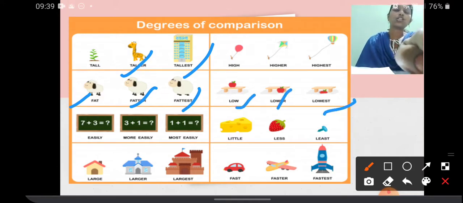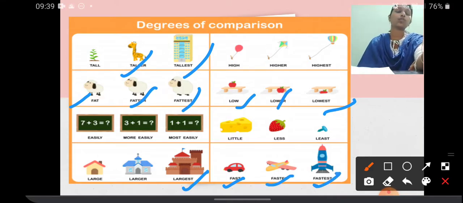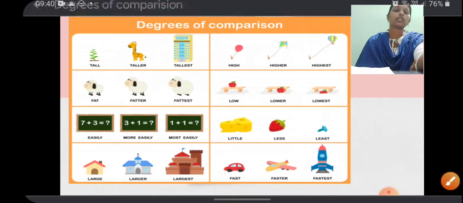Large house and larger house, and the largest. When it comes to any palace, it is the largest one. Car, fast, it moves fast. Fast is an adverb here. Fast, faster and fastest. When it comes to a rocket or a spaceship, it goes the fastest. And here are some more.